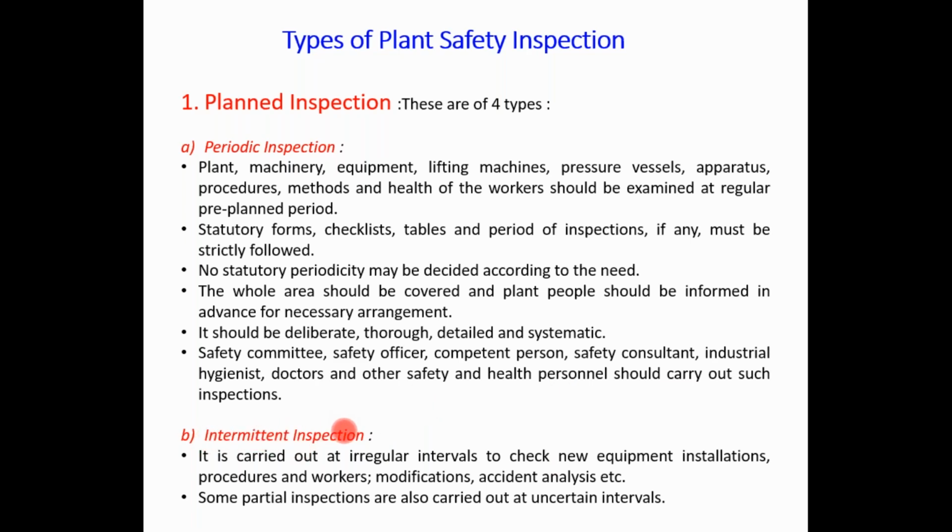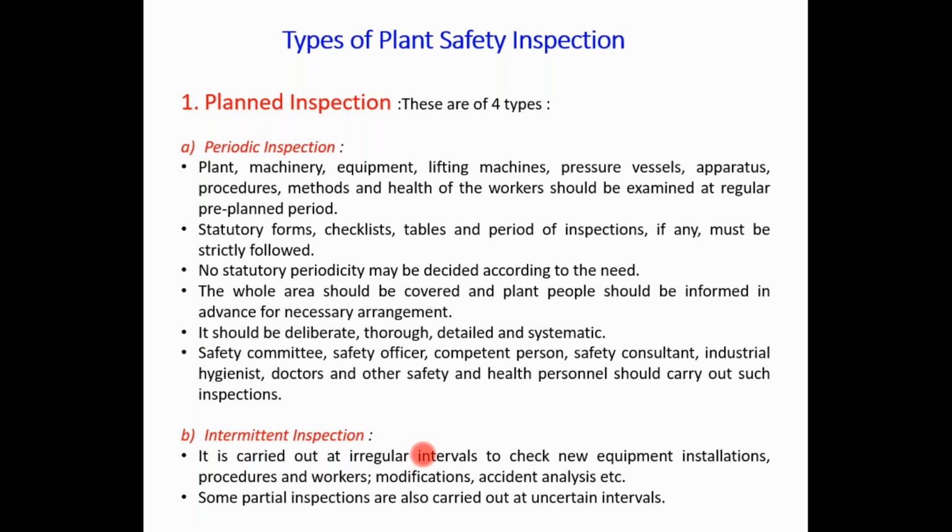To check new equipment installations, if new equipment arrives in your plant or department, then the inspection should be carried out. The new equipment installation is an irregular activity, not a frequent one. That is why the inspection carried out is called intermittent inspection.